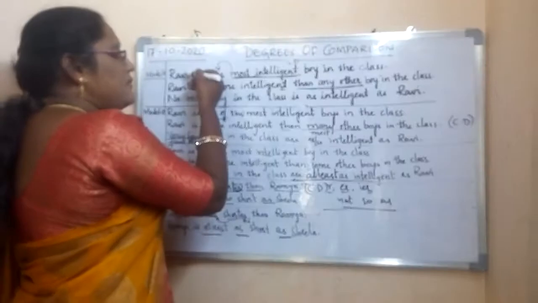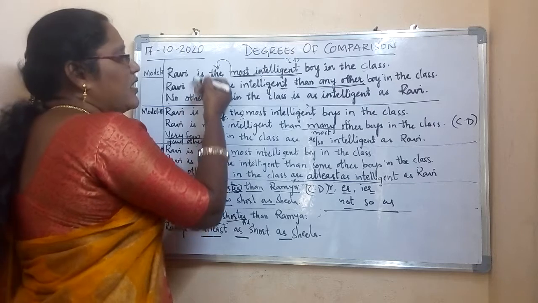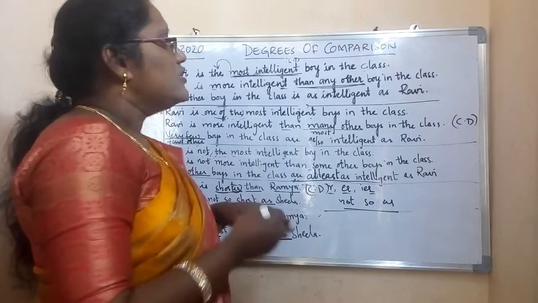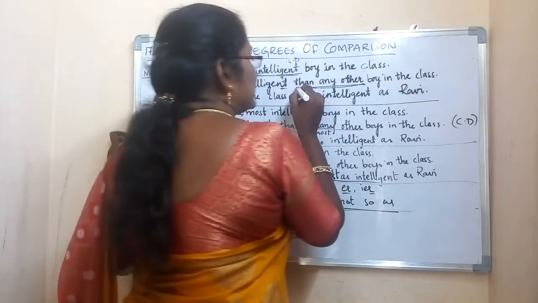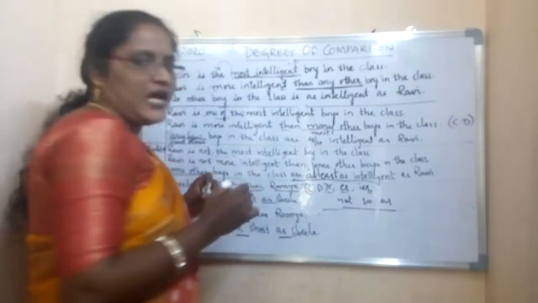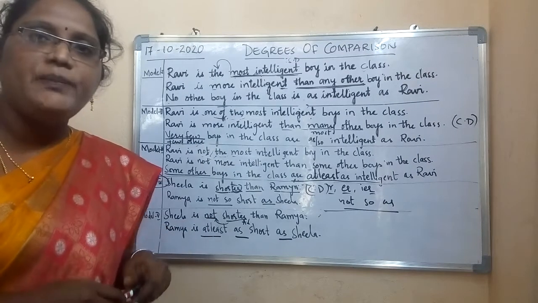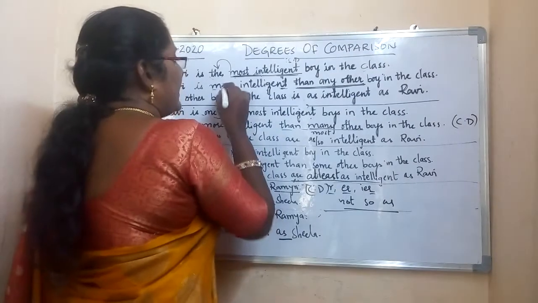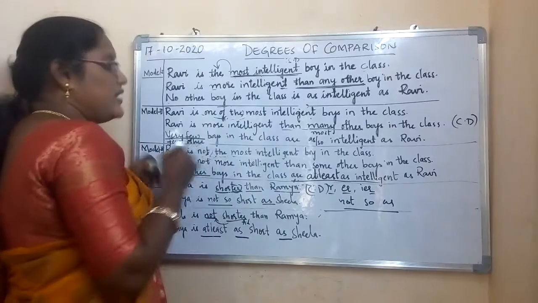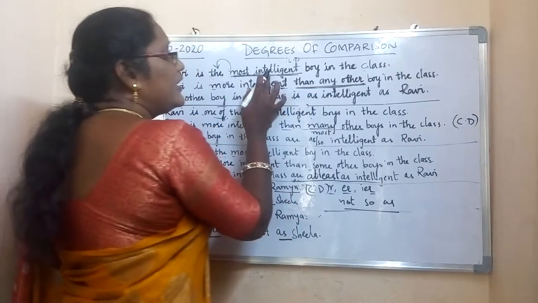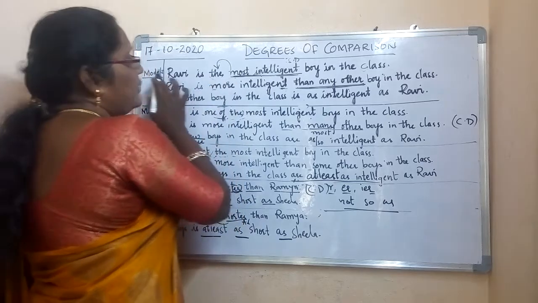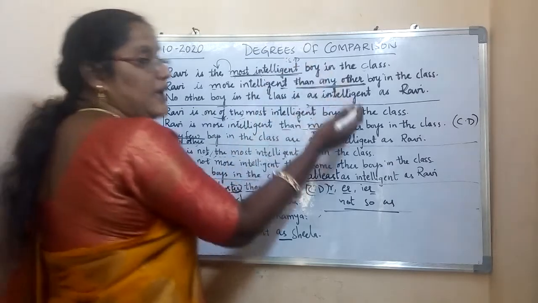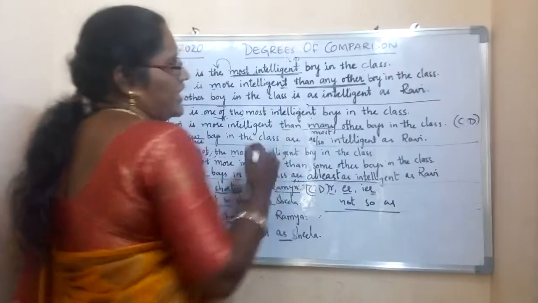Then when it is the plus adjective, how does it change into comparative degree? You have to take the same name, Ravi. Ravi is most changes to more intelligent. So when it is the plus adjective, in comparative it becomes than any other: Ravi is more intelligent than any other boy in the class. For every sentence there is a clue. Before the adjective, to identify that it belongs to model 1, we have the article. When it is the plus adjective, in comparative it changes to than any other. This is the clue word.